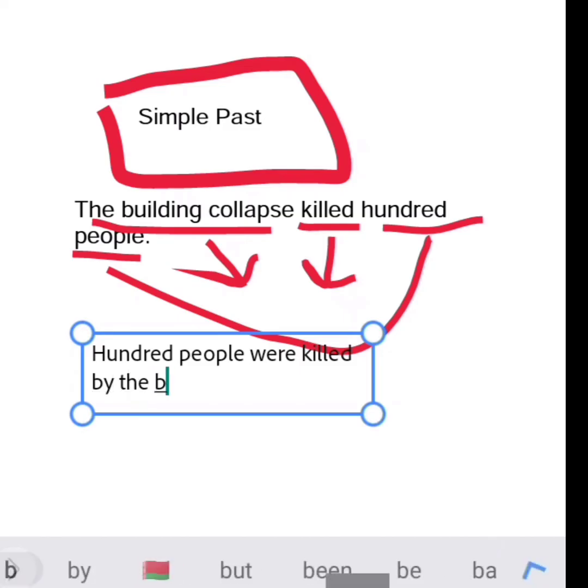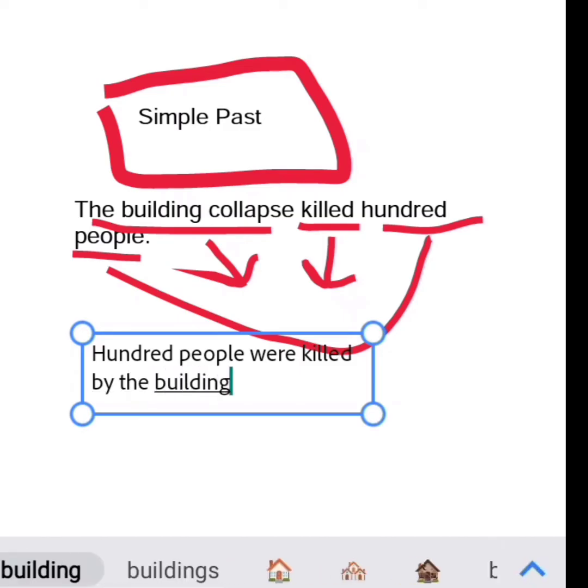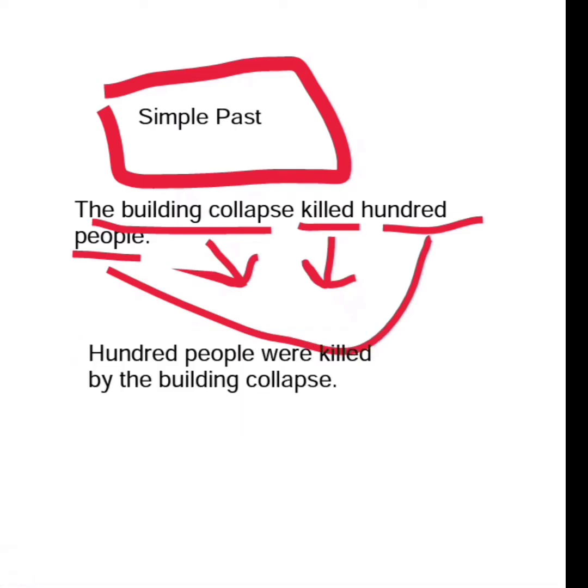So verb to be, what is it here? It is were. In simple past it is was or were, we said. Was is for singular, were for plural or many things. So the 100 people were killed by the building collapse. Interesting. So this is how we change simple past, which is an active voice, to passive voice.